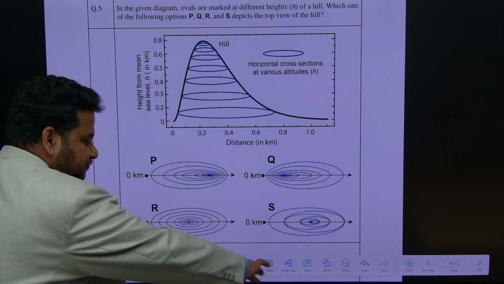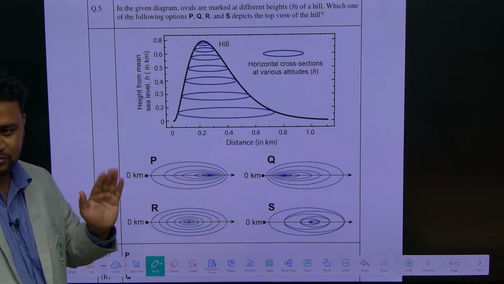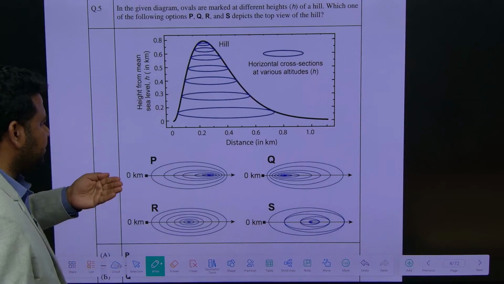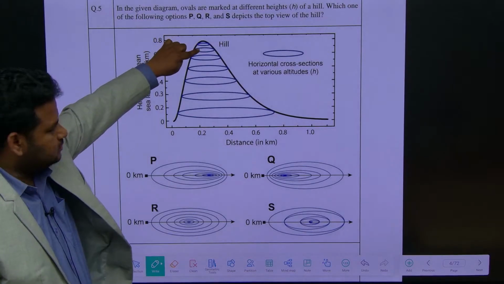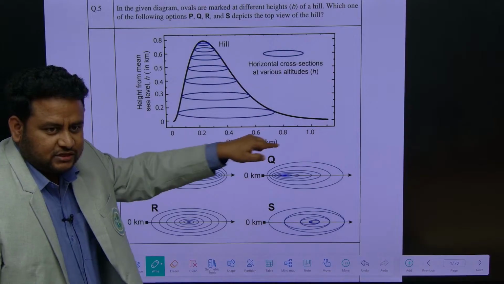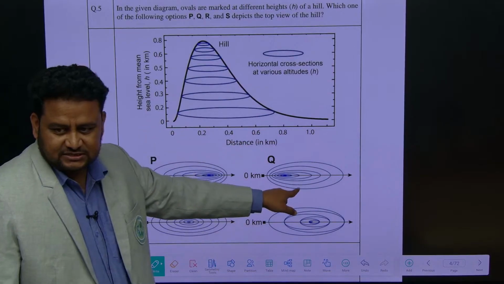Don't think that you are looking from this side. No. How you are looking at the screen, same way you have to see. If you are looking from the top, this is closer. From here it is moving this side, moving this side outside, moving this side outside. So as per that, this is the answer.